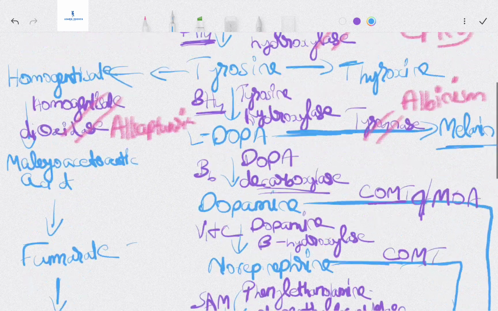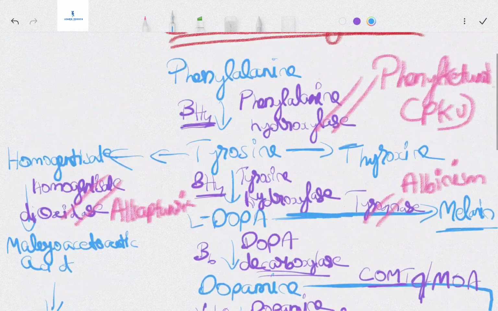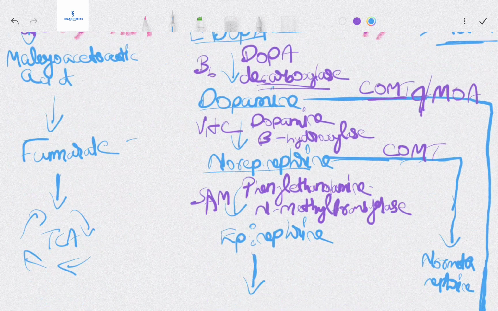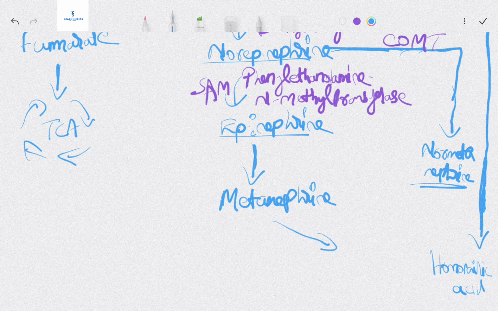So this is the tail end of the storyline. The actual storyline is phenylalanine, tyrosine, L-dopa, dopamine, norepinephrine, and epinephrine. We are going to conclude our storyline movie. From epinephrine we have metanephrine, just as here we have normetanephrine.